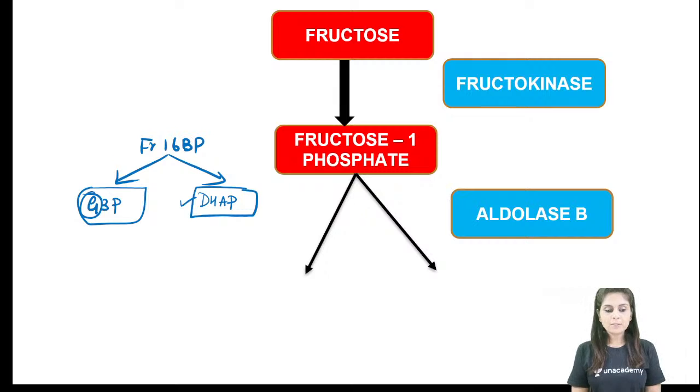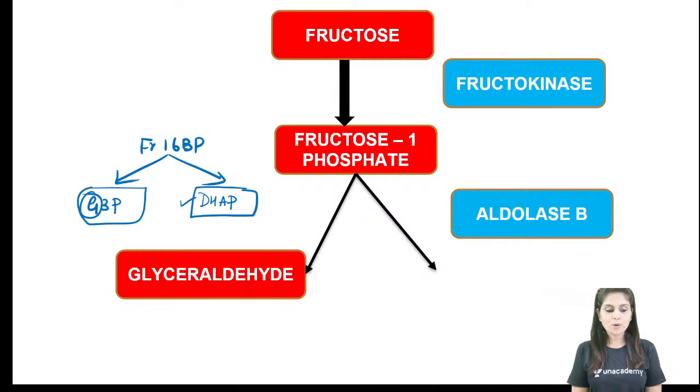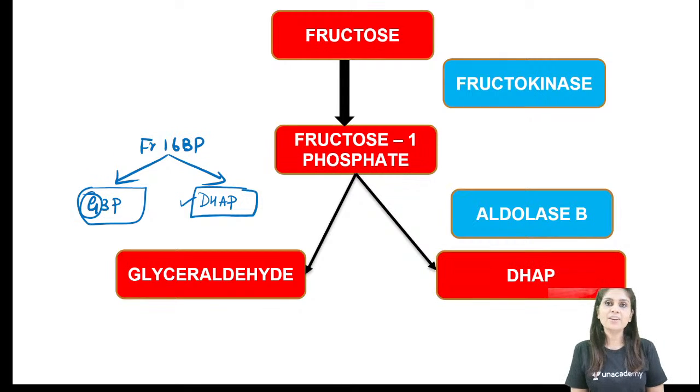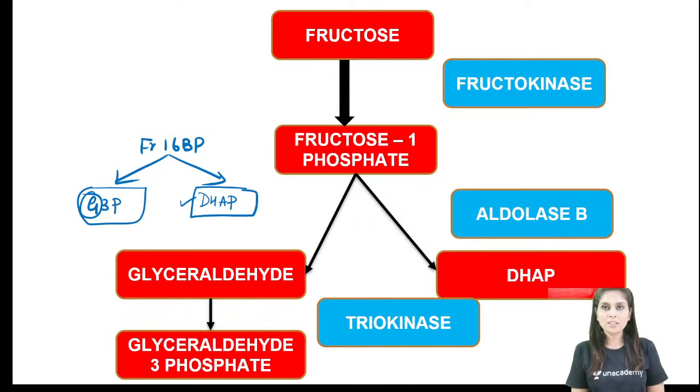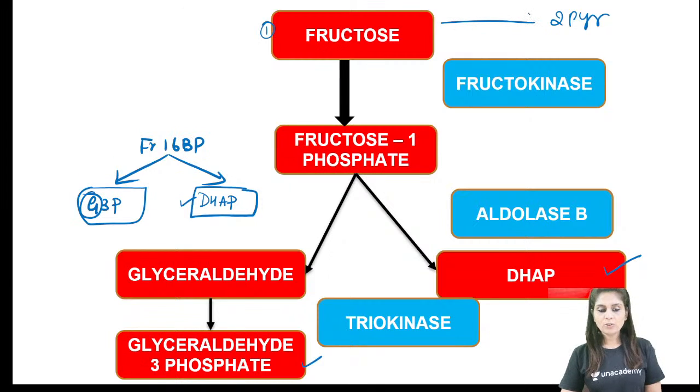Now a triokinase converts glyceraldehyde into glyceraldehyde 3-phosphate. Now that we have both the intermediates of glycolysis, they go through the usual glycolytic steps. Every fructose going through glycolysis will give rise to 2 pyruvate.